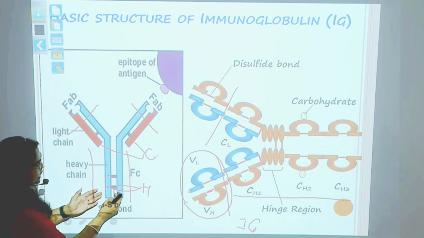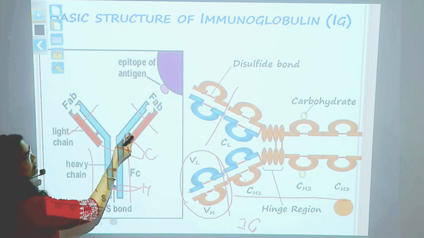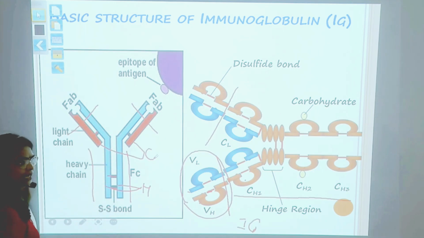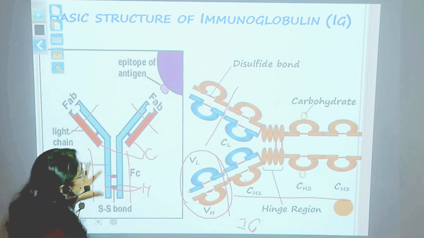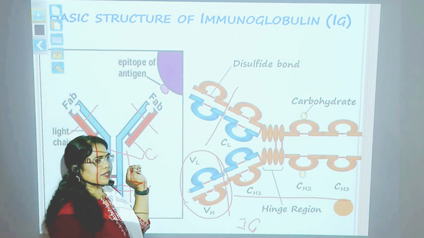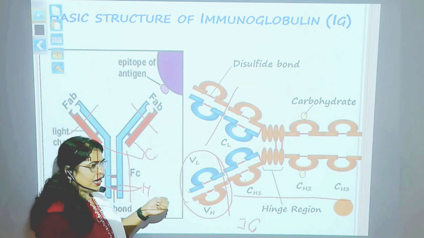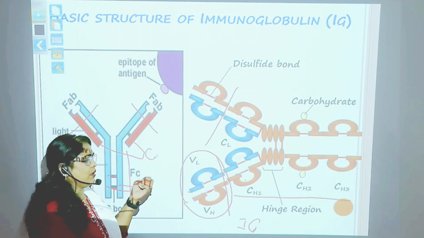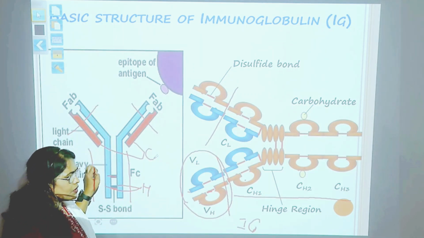The two heavy chains are linked to each other with a disulfide bond, and one light and one heavy chain are also linked by a disulfide bond. There are also other non-covalent bonds which keep this structure together: hydrogen bonds, ionic bonds, and hydrophobic bonds.